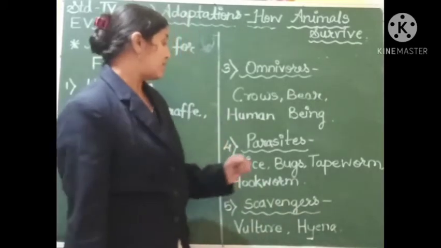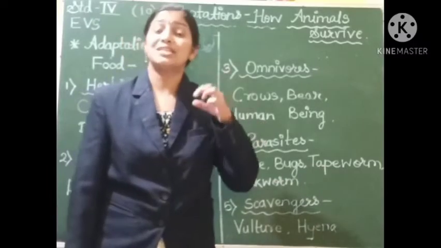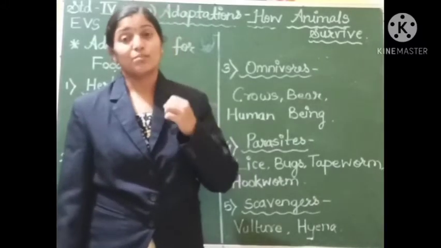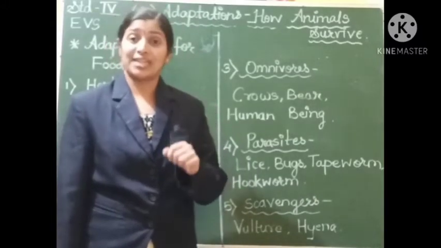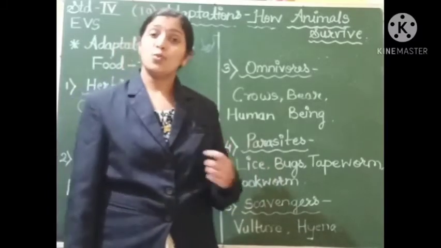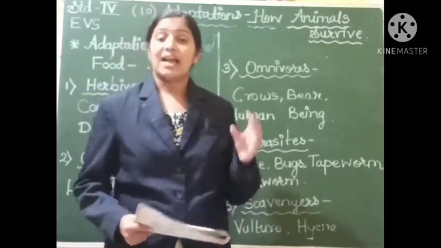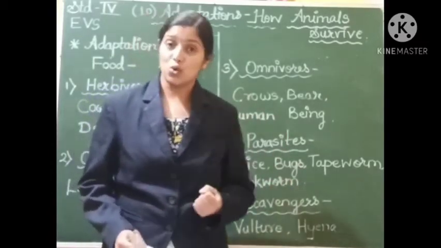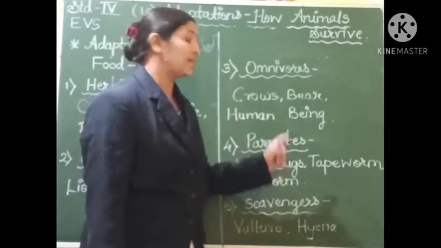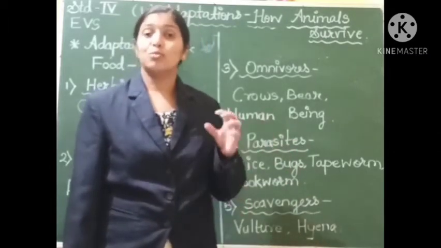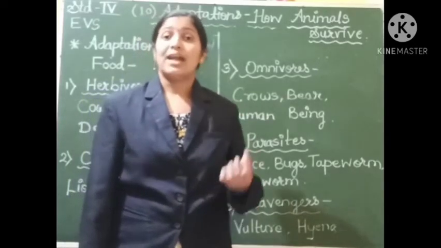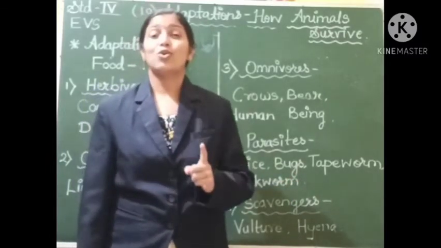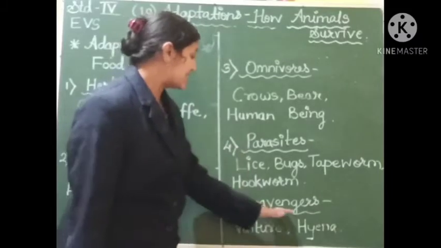Also the worms, the tapeworm and the hookworms, they live inside the body of the animals and they obtain their food from that animal itself in whose body these tapeworm and hookworm live. So these are also called parasites, and the animals from which these parasites obtain their food are called hosts. So these animals like lice, bug, tapeworm, hookworm are parasites because they depend on some other body for their food, and the other body on whom all these parasites depend for their food is called the host.